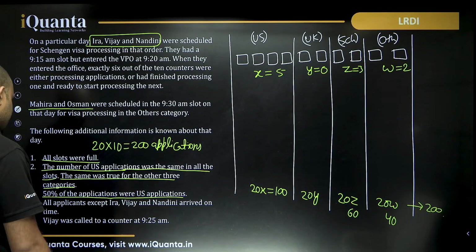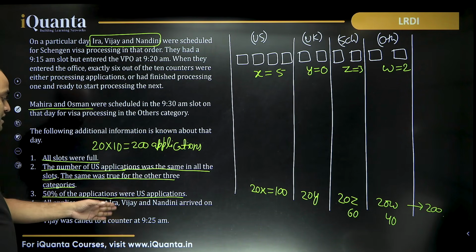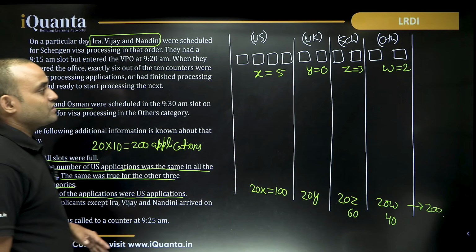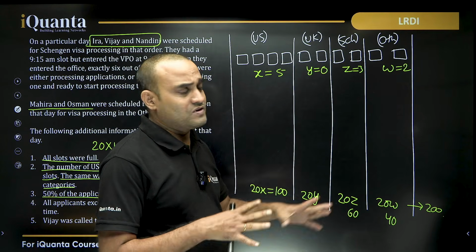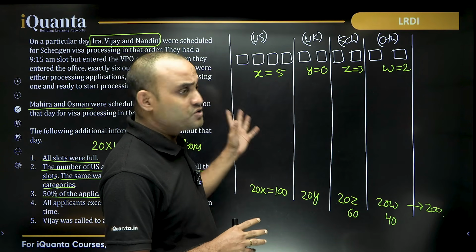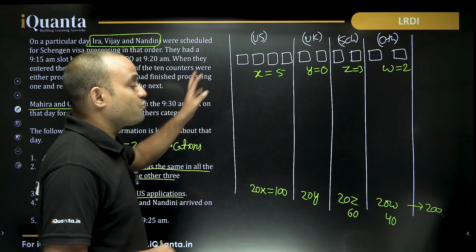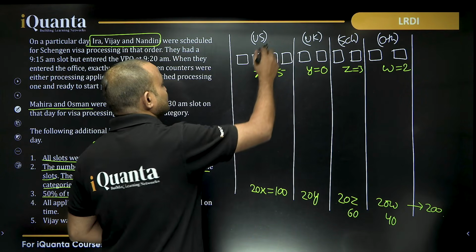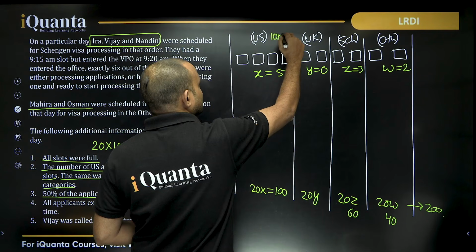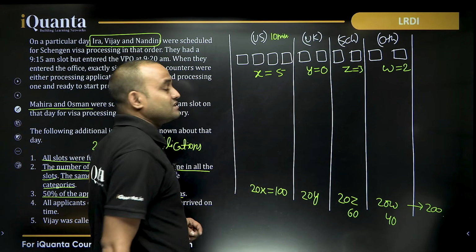Then it says all applicants except Ira, Vijay and Nandini arrived on time. So in case of others, everything is as usual. In case of Schengen, we will have to consider. In case of US, we will have to consider because there are 4 counters but 5 applicants. And in each case, the processing time is 10 minutes.